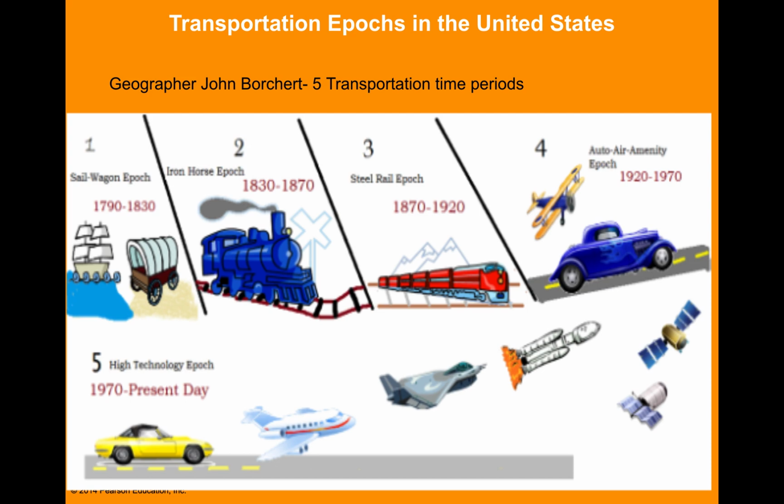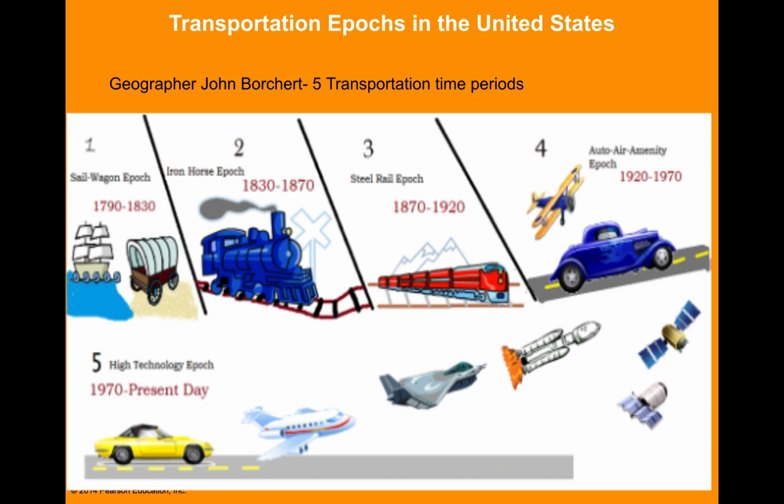Epoch number 2 is the Iron Horse between 1830 and 1870. The steam engine made it possible for ships to travel much faster to inland locations. Canals connected newly found inland cities that had established the East Coast. Steam-powered railroads also provided transportation to outlying urban centers. And the third era of Borchard's model stresses the steel. So now steel between 1870 and 1920 creates long-haul rail lines connecting urban areas around the country.